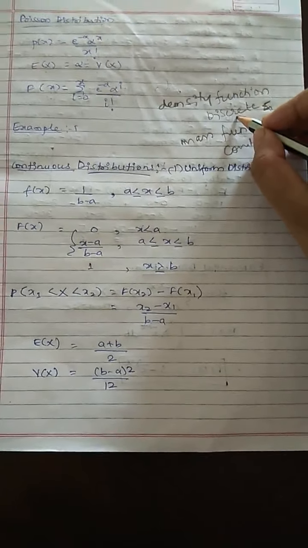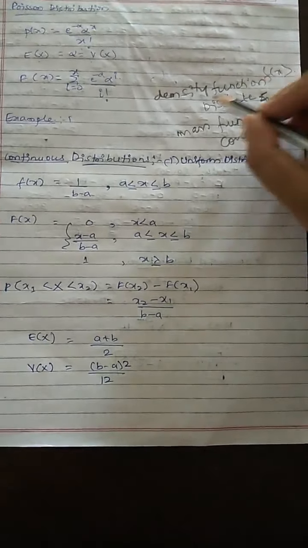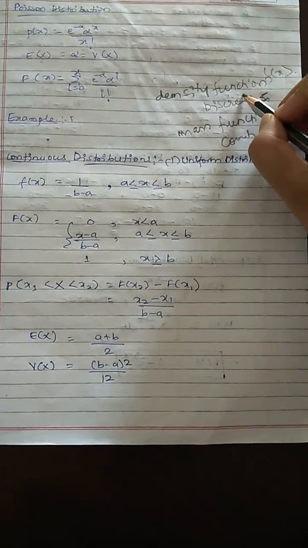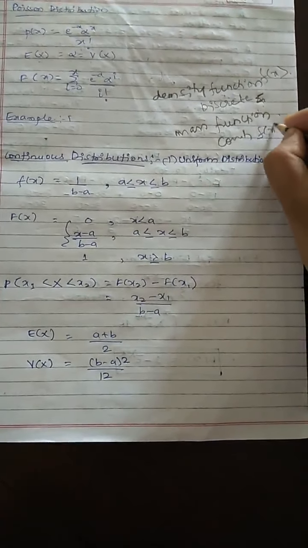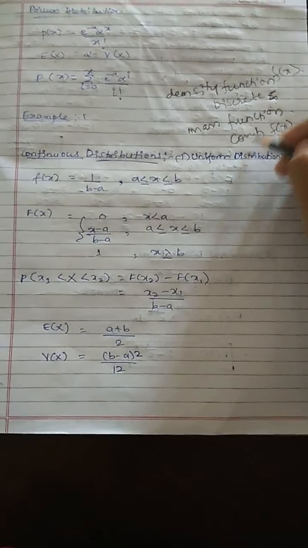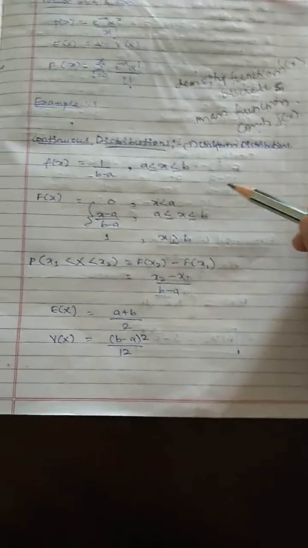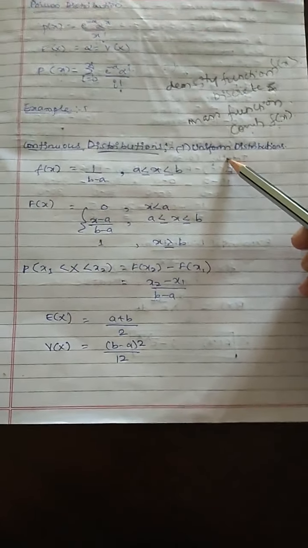So they may say find the probability density function, then this f of x is said to be a probability density function. If they say find the mass function, that is f of x, it may be a continuous distribution. Next, in this continuous distribution, first we will be studying the normal distribution.